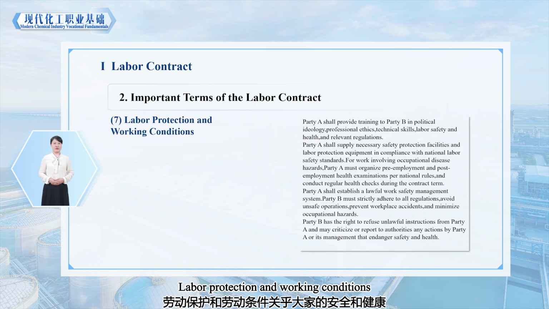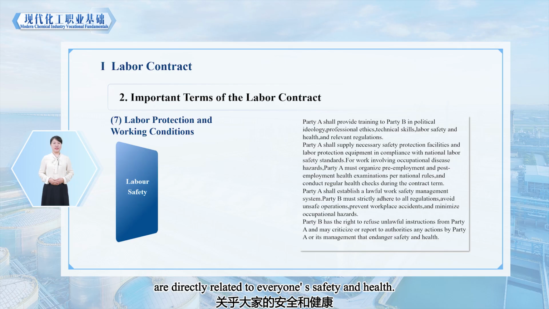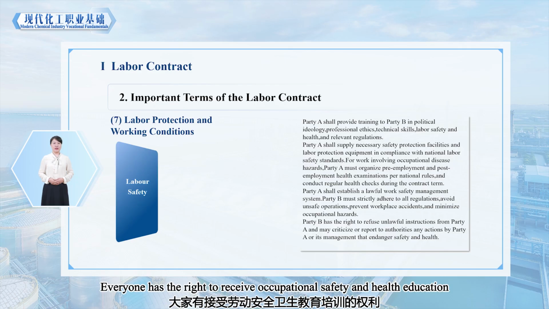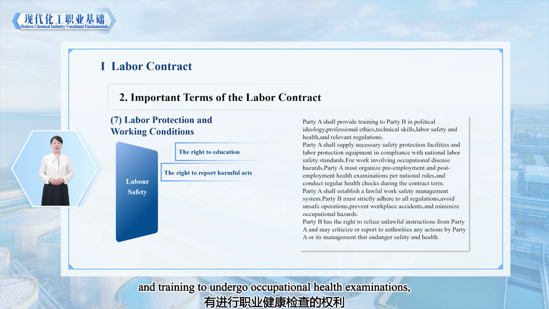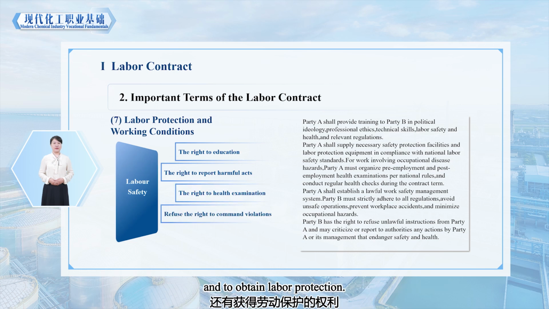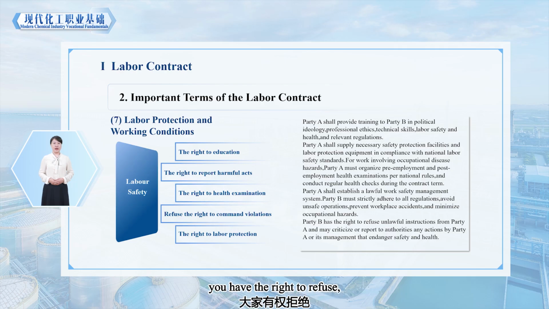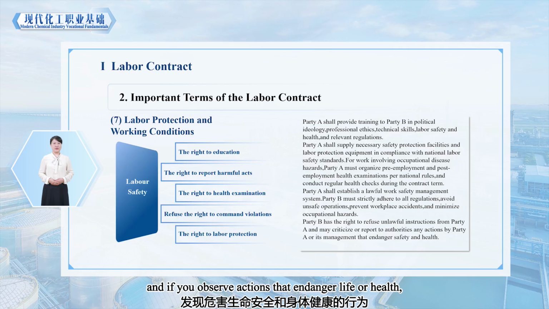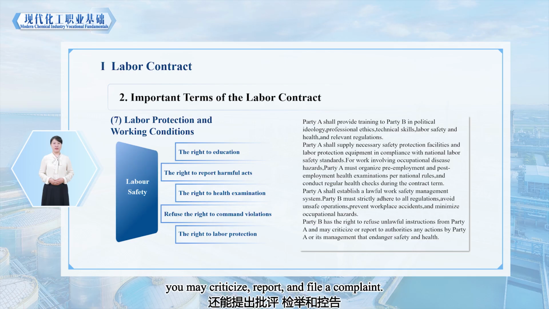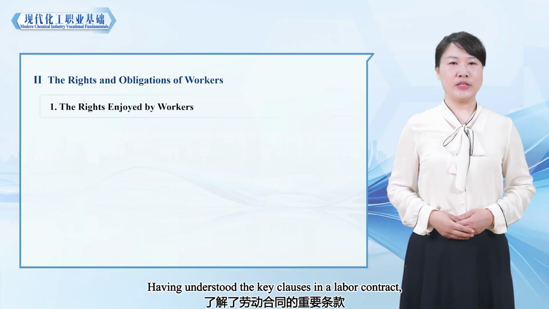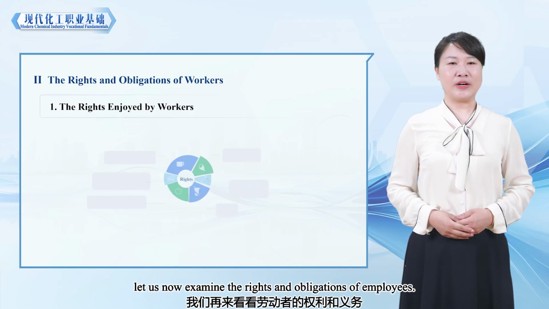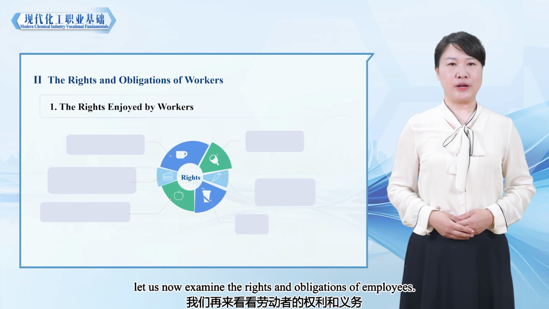Labor protection and working conditions are directly related to everyone's safety and health. Everyone has the right to receive occupational safety and health education and training, to undergo occupational health examinations, and to obtain labor protection. If you encounter illegal directives from the employer, you have the right to refuse. And if you observe actions that endanger life or health, you may criticize, report, and file a complaint. Having understood the key clauses in a labor contract, let us now examine the rights and obligations of employees.